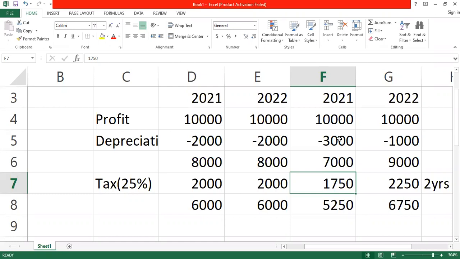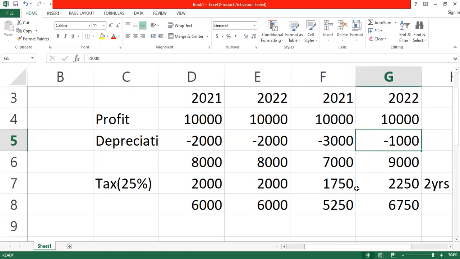So the excess 1,000 portion that you are enjoying today, on top of your depreciation, in the future that particular 1,000 will not be given to you. But you are making provision that the 1,000 will still be given to you. That's why you are saying that depreciation for 2022 will still be what? 2,000. But that will not be 2,000, that will be 1,000.